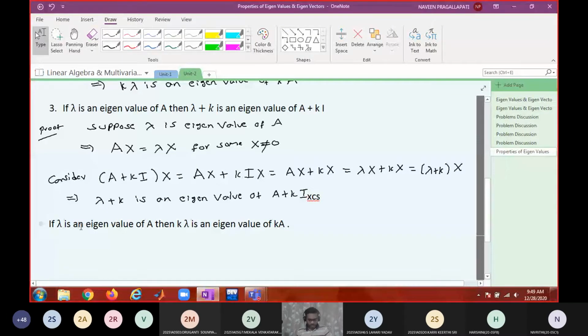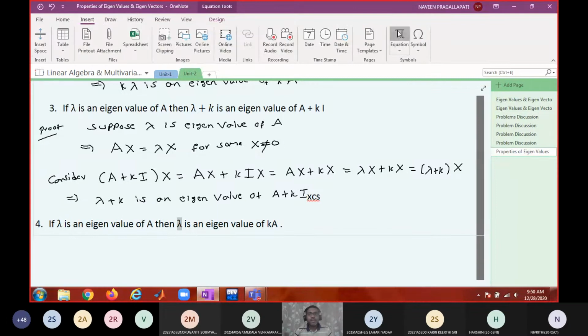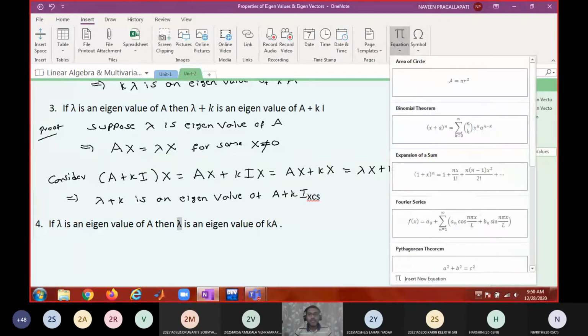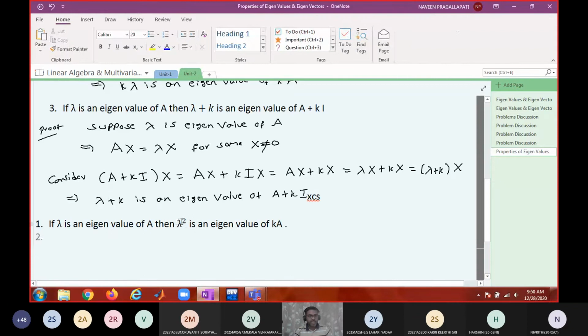Okay, property number 4. If lambda is an eigenvalue of A, then lambda square is an eigenvalue of A square.